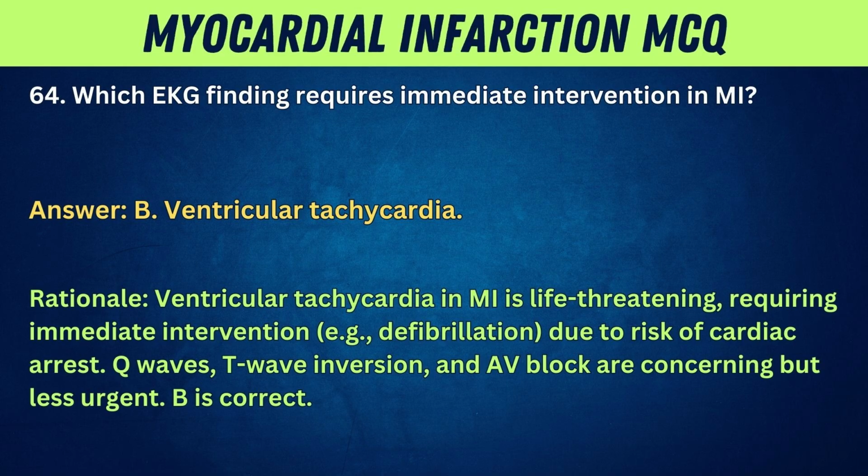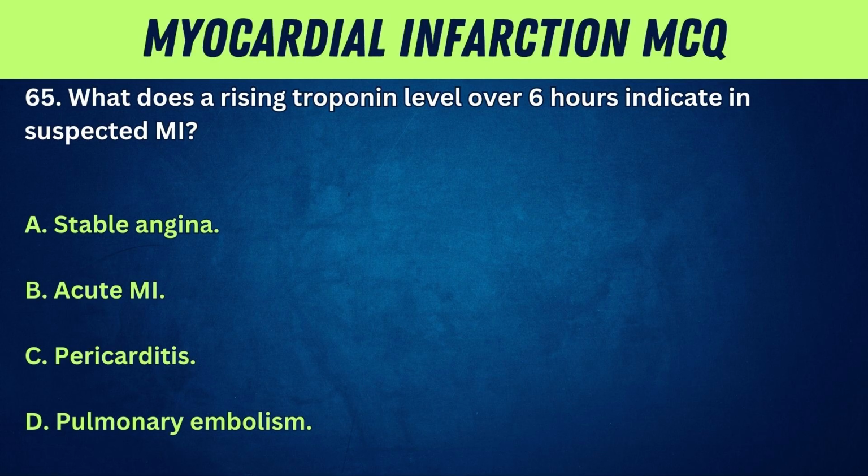Rationale: ventricular tachycardia in MI is life-threatening, requiring immediate intervention, e.g., defibrillation, due to risk of cardiac arrest. Q waves, T wave inversion, and AV block are concerning but less urgent. B is correct.